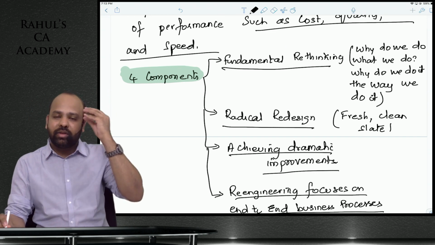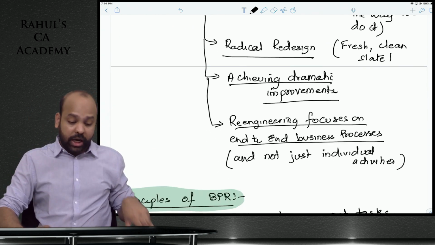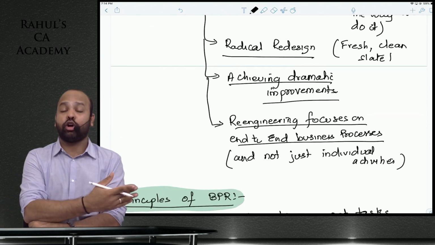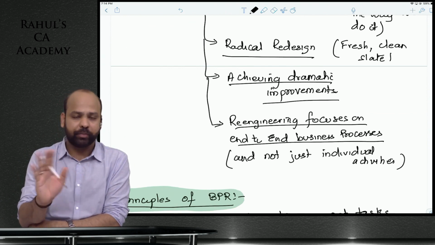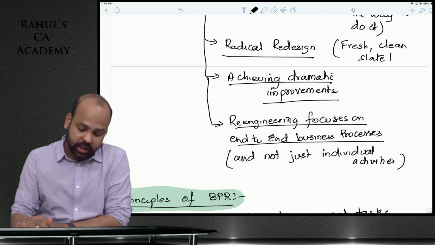Radical redesign, with a fresh state of mind as such. See if you can redesign the entire process. And it should result in dramatic improvements. We are not looking at minor improvements, what we talk under Kaizen costing. Here it should result in dramatic improvements, drastic improvements.